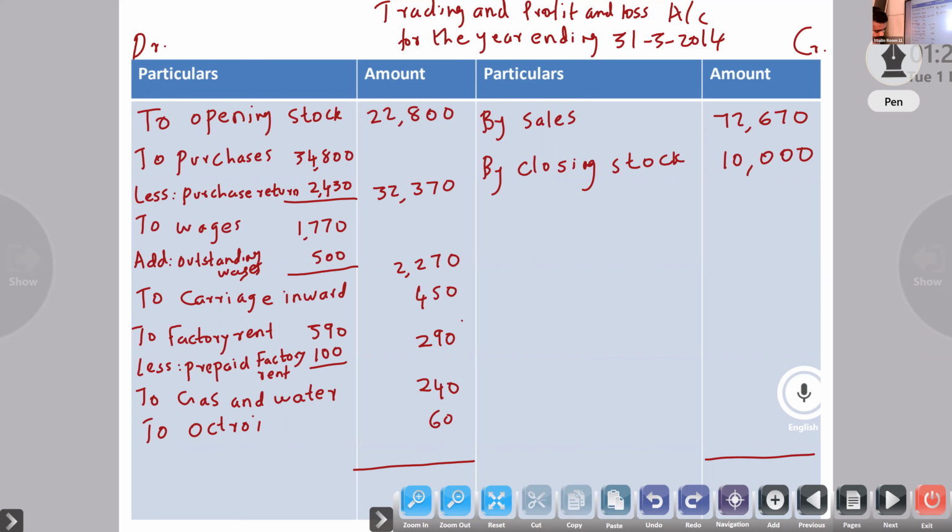So the credit side is more, 82,670. So you have to write to gross profit carried down, c/d.